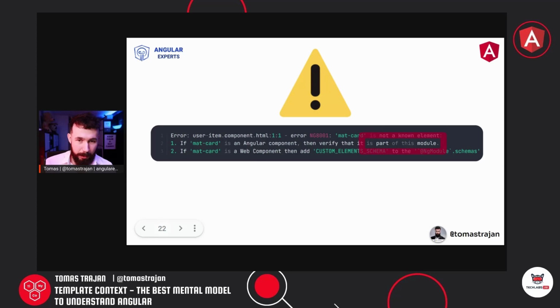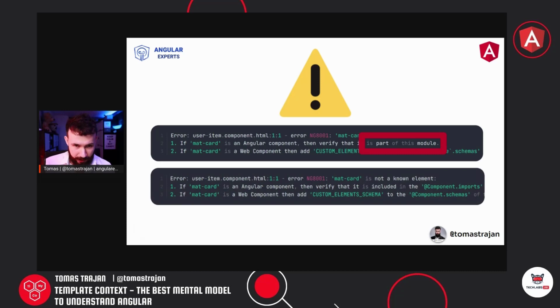It would complain that the user item component tries to use an element which is not known, like material card, and that we should make sure that the material card, if it's an Angular component, should be part of this module, which is the key part of that error statement, which gives us a hint how to solve it. So this is very important. Let's keep that in mind.